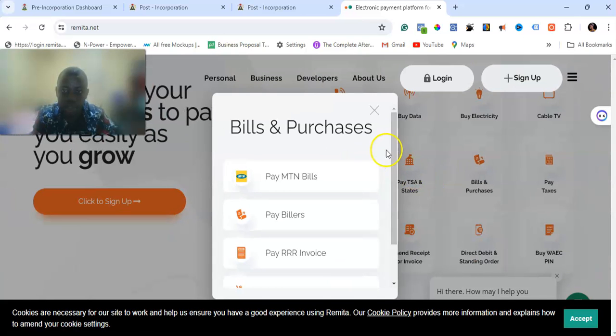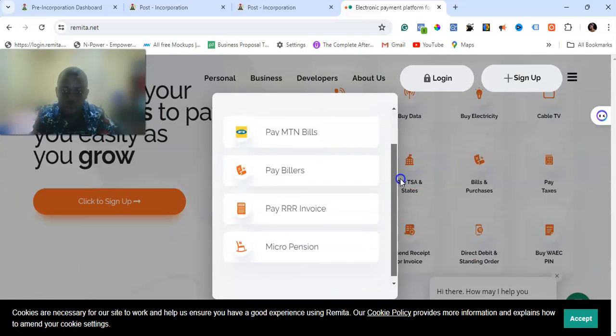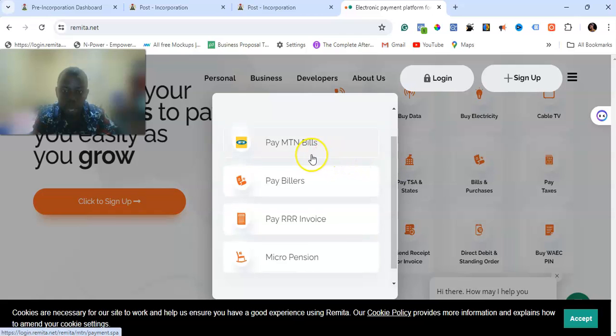You see that it brings up a pop-up. Now you see all this in the pop-up. It shows pay MTN bill, pay biller, pay RRR invoice, micro pension. You are paying a biller. That's what you want to click on. You saw what I clicked on. So you have to follow this process meticulously so that you will not get stranded at the end of the day. So it's very simple.